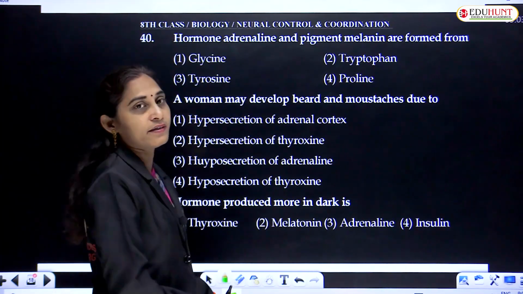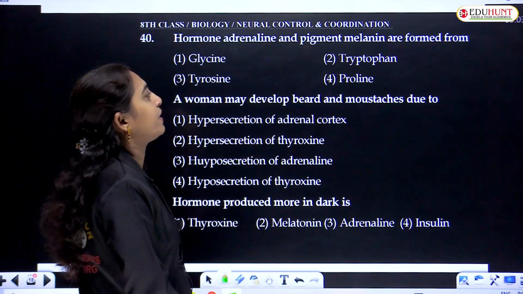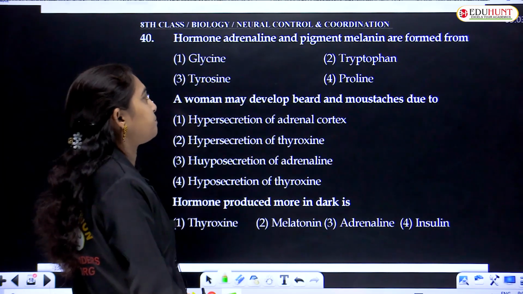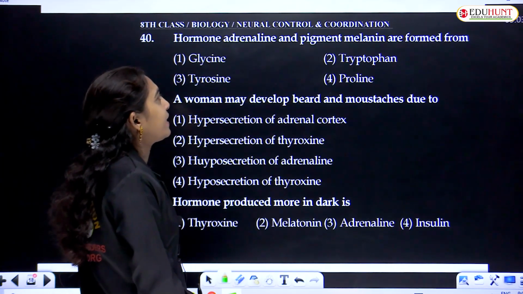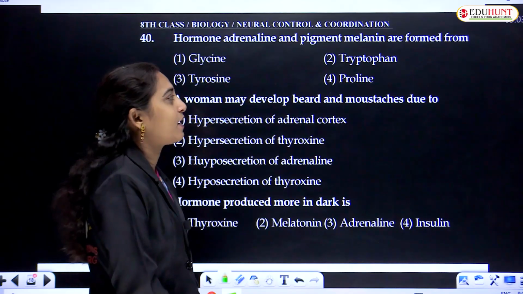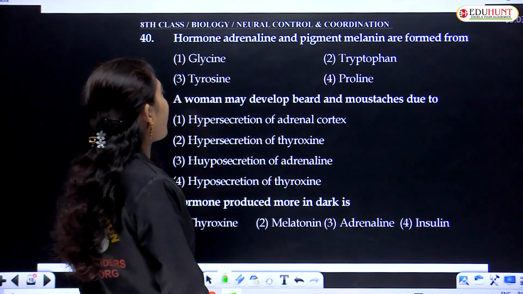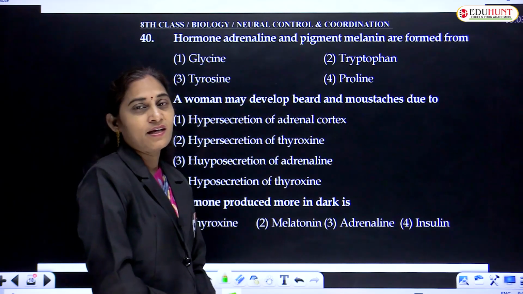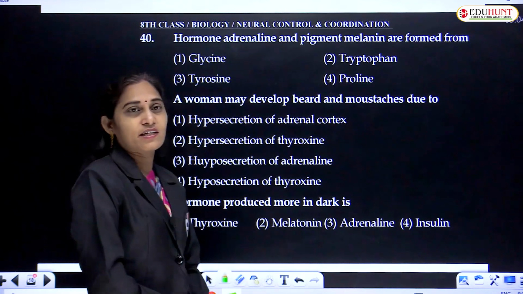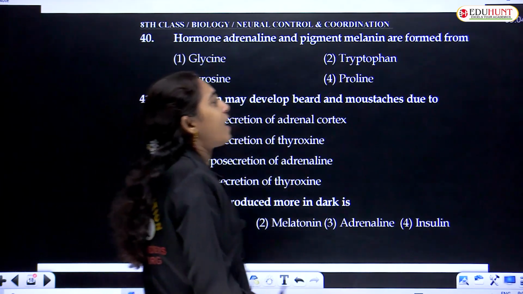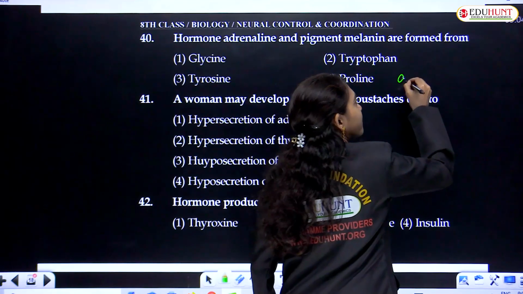Hormone adrenaline and pigment melanin are formed from glycine, tryptophan, tyrosine, proline. What are these four? All these are amino acids.